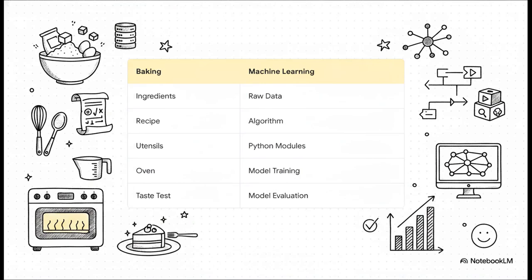I love this analogy because it brilliantly illustrates how you can wrap your head around the whole process. Think of machine learning exactly like baking a cake. Your raw ingredients, that's your raw data. The recipe you follow is your algorithm. The utensils that make the whole process easier are your Python modules, like scikit-learn or pandas. The oven, where the actual transformation happens, is the model training phase. And finally, the taste testing. That's your model evaluation. Your raw, messy data transforms into a valuable, actionable insight, just like a bunch of flour and eggs becomes a delicious cake.